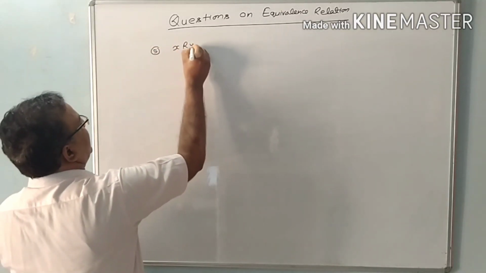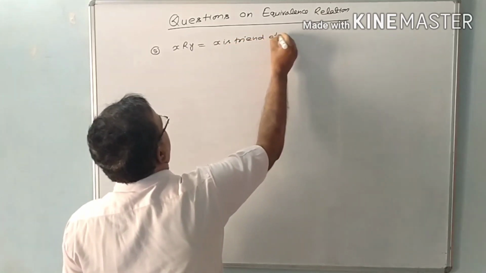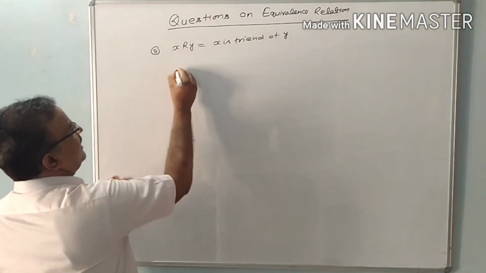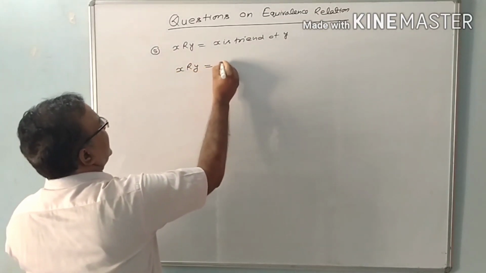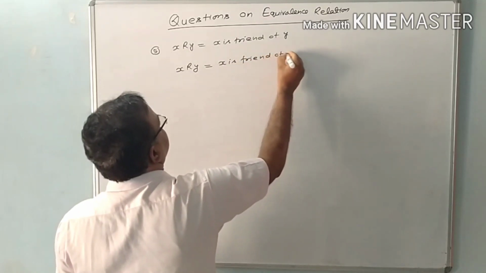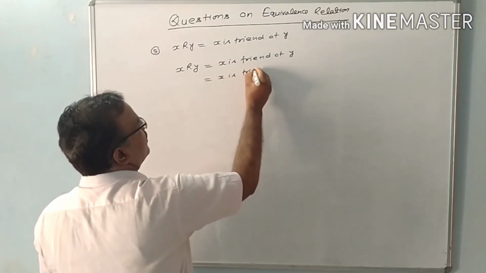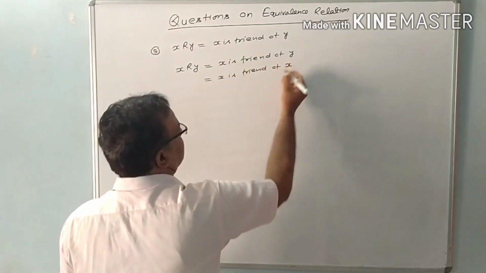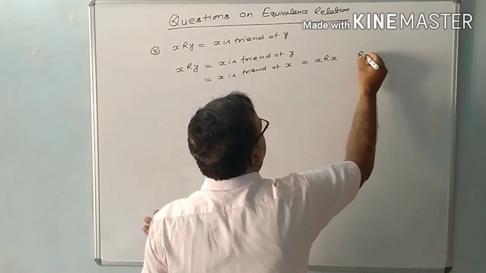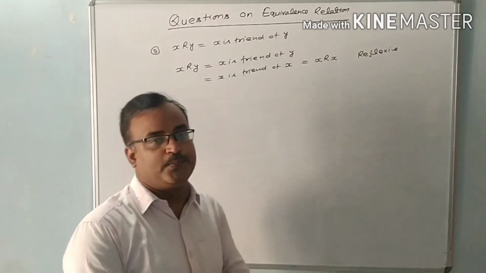X is related with Y is that X is friend of Y. It is given in this question. If X is a friend of Y, then X is also friend of itself, we can say. That means X has same relation with itself. So we can say this relation is reflexive relation. Everyone is friend of itself, you know.